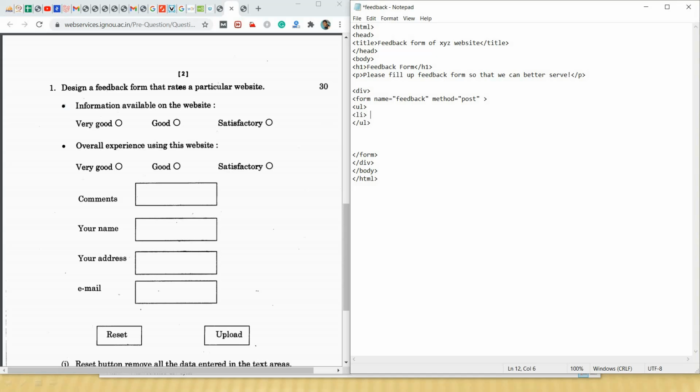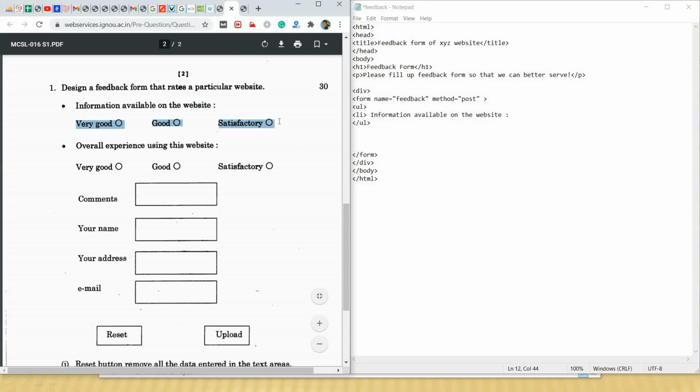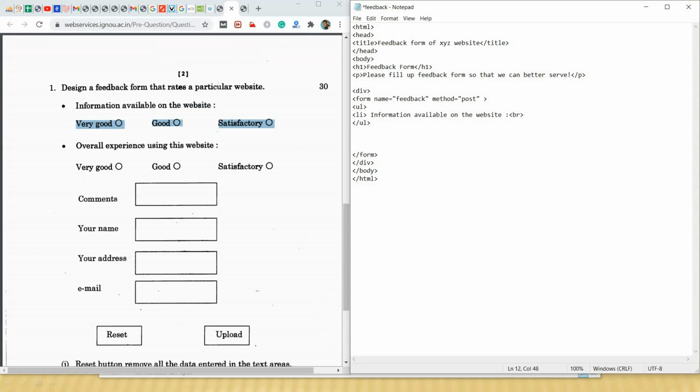What is that? Information available on the website, colon. Now in the next line we have to include these options. So we will write a break tag, that is the br tag. After br we will write very good, and here we have to include a radio button.